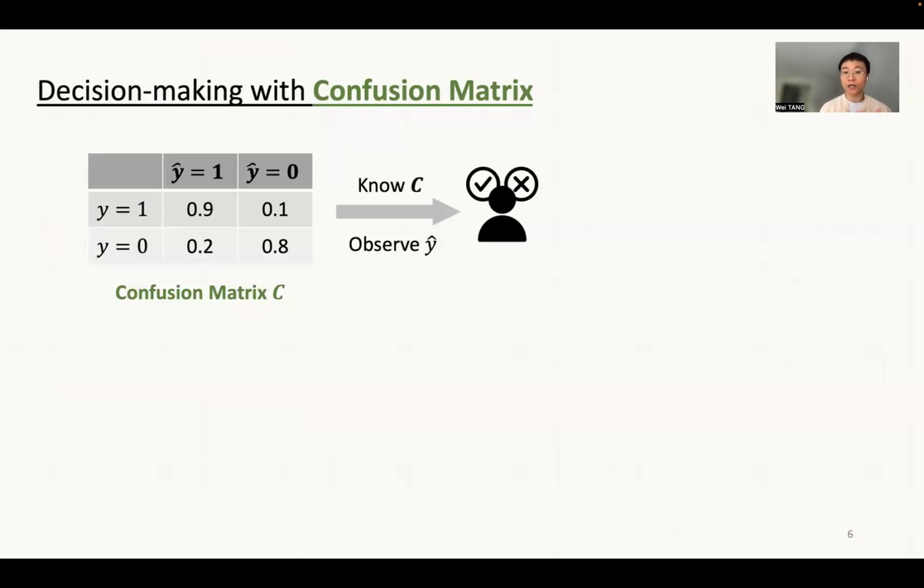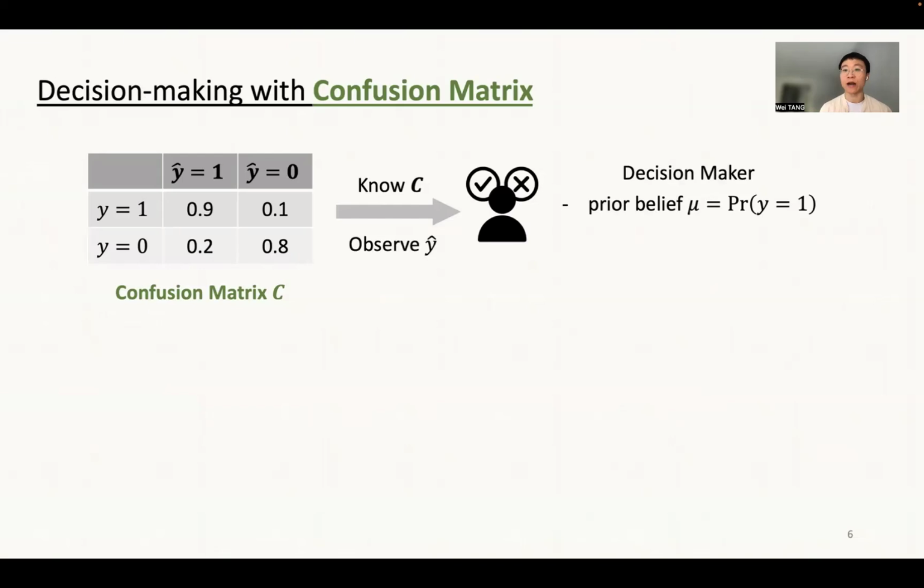Typically this informativeness is given by the confusion matrix. For example, in a binary outcome prediction task, the confusion matrix completely specifies the type 1 error and type 2 error of the prediction. And in this work, we consider high-stakes decision making.